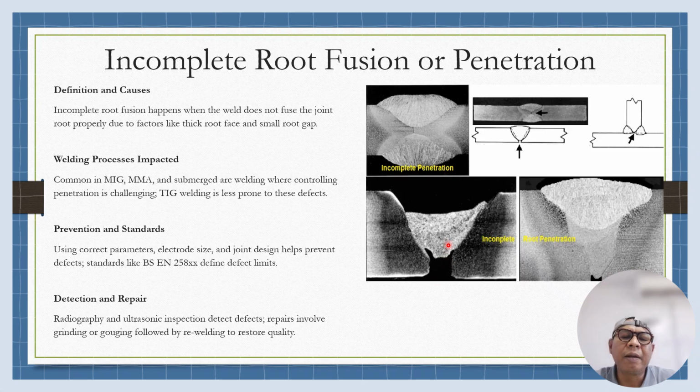Or it may be the welding parameters: the welding energy is not enough to melt the weld metal. So particularly we need to increase the ampere, or maybe make the root gap bigger.